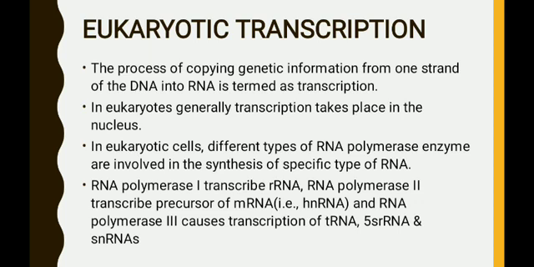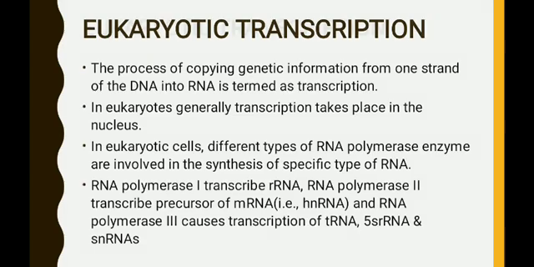Just see here the importance of RNA polymerase 2. RNA polymerase 2 does not produce mRNA directly. Instead, the precursor of mRNA called hnRNA is produced, and then hnRNA will be converted into mRNA. So in this video we are mainly studying the functioning of RNA polymerase 2 enzyme, that is the production of mRNA by the RNA polymerase 2 enzyme.